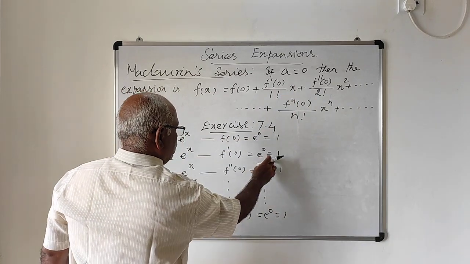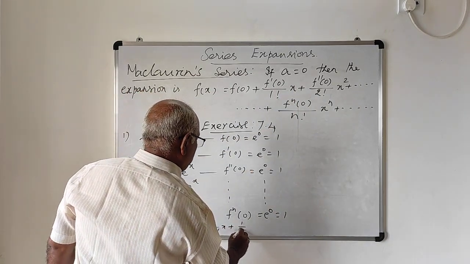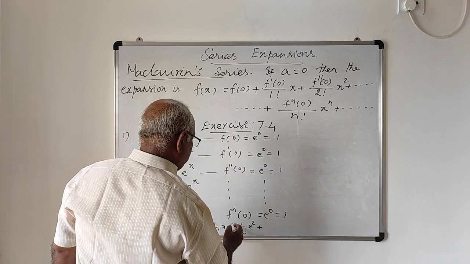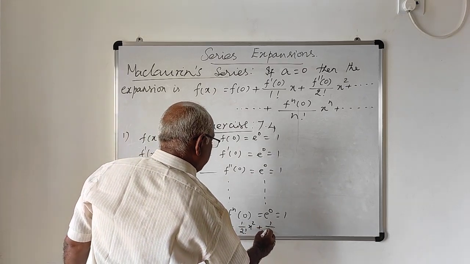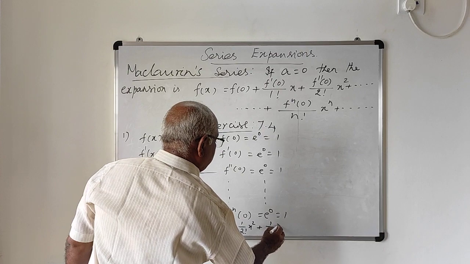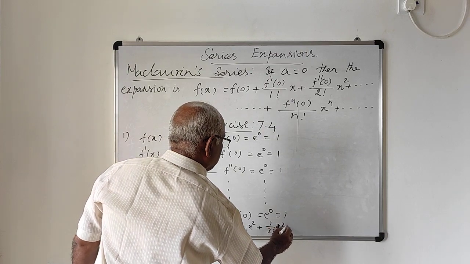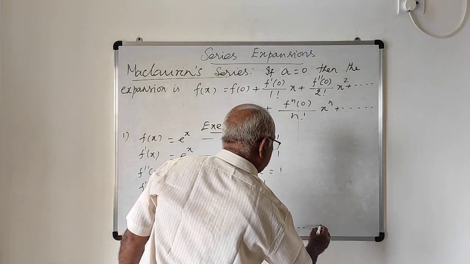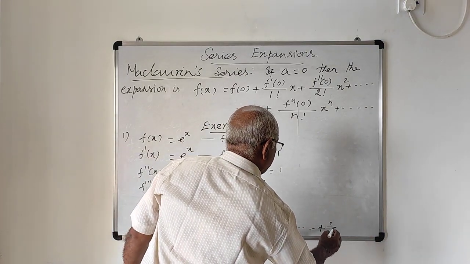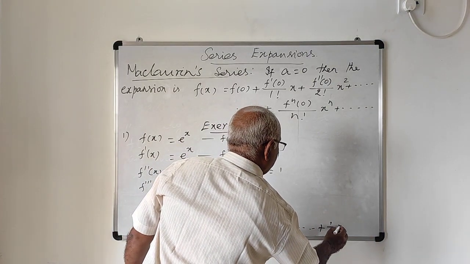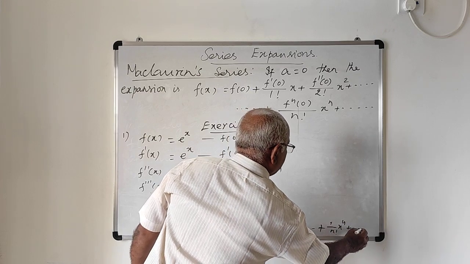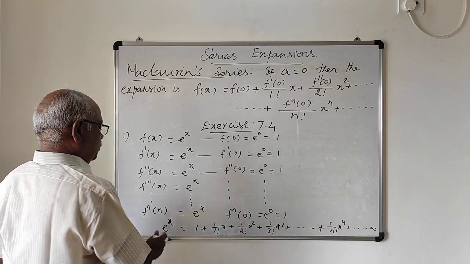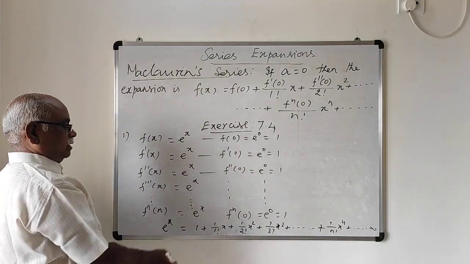F double dash of 0 is 1, so 1 by 2 factorial into x square. Plus f triple dash of 0 is also 1, so 1 by 3 factorial into x cube. Plus etc., plus the nth derivative is 1, so 1 by n factorial into x power n, plus etc., up to infinity. See, this is the expansion of e power x using Maclaurin series.